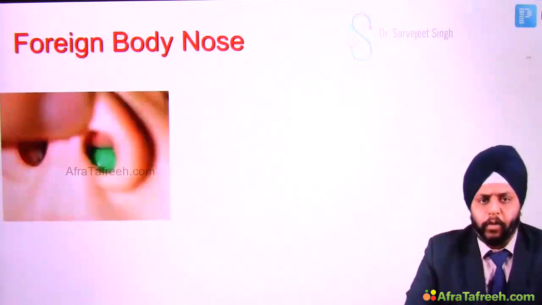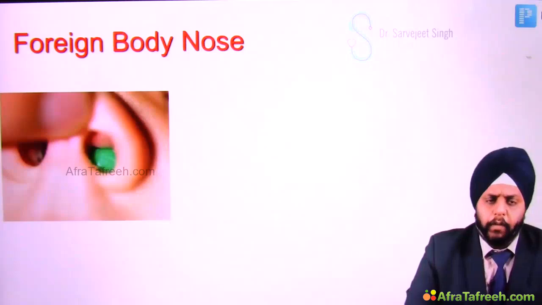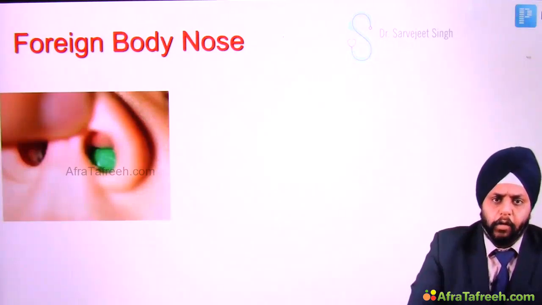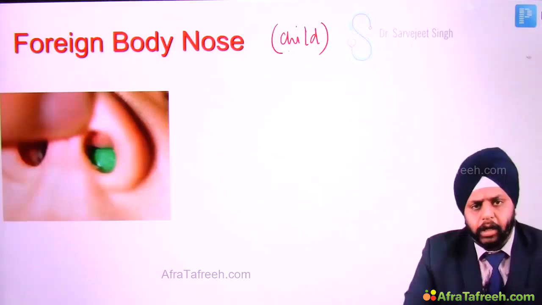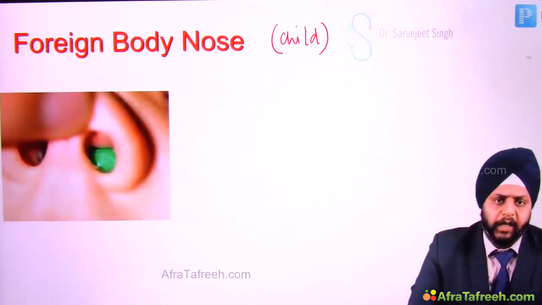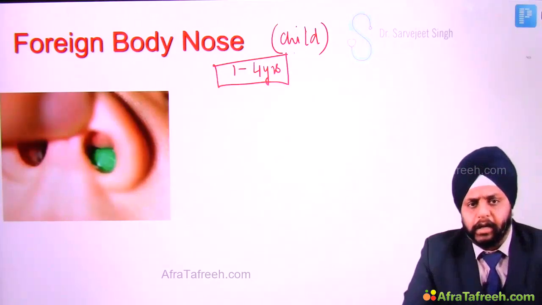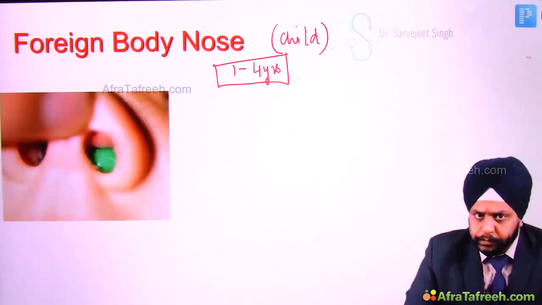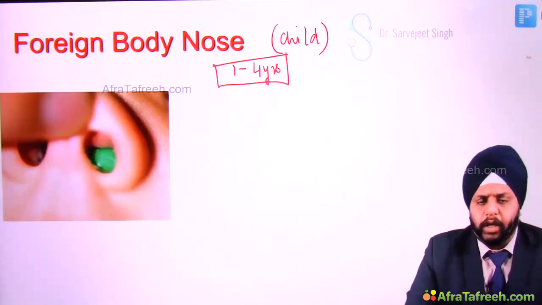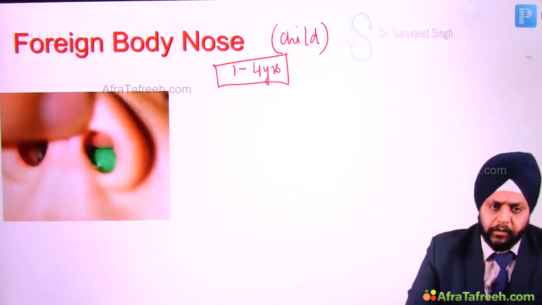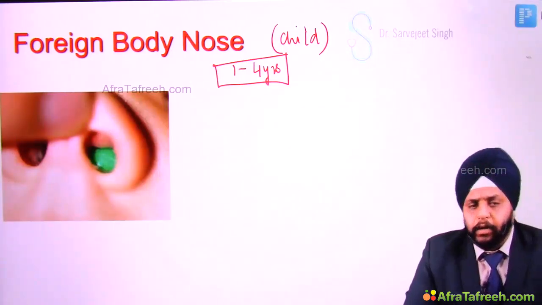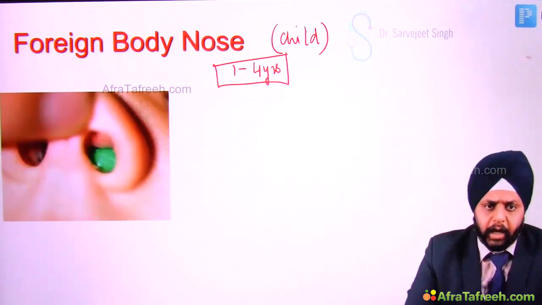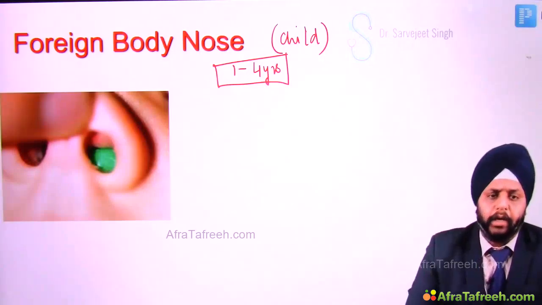Next is foreign body in the nose. Now the foreign body is very common in children. A child is likely to be playing, and especially in the age group of 1 to 4 years, this is very common. The child is playing and trying to explore everything, so he can put a small foreign body in the nose. It presents in children usually, and the child will not tell anyone unless he is having pain. So he will come to you late.